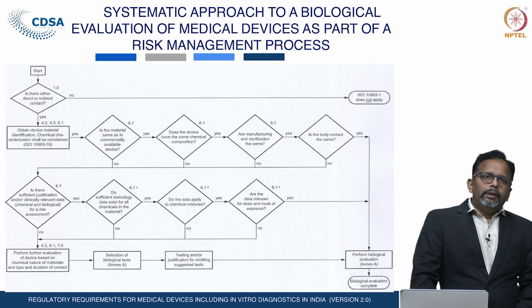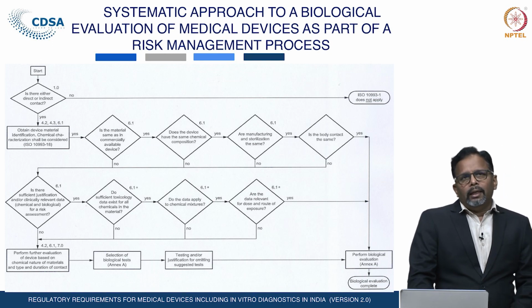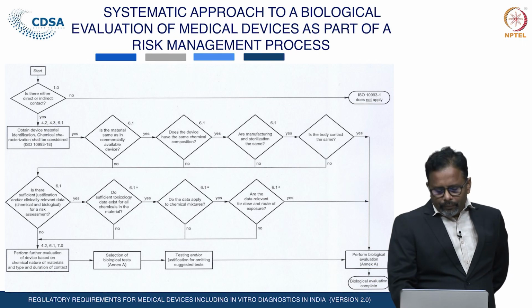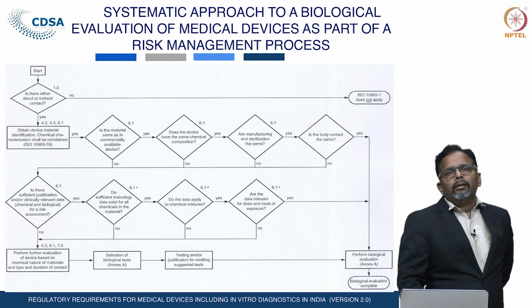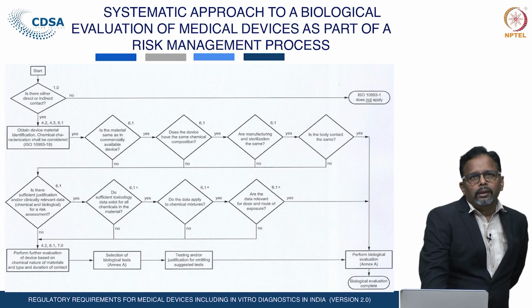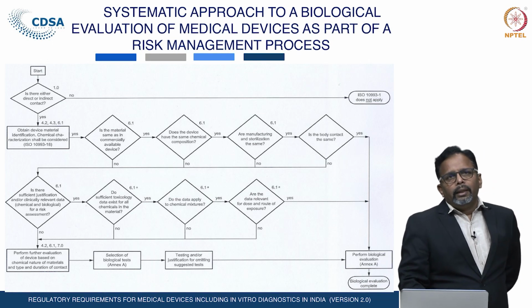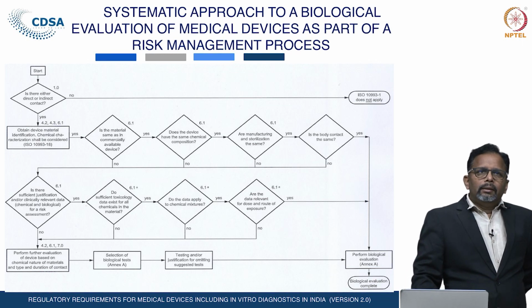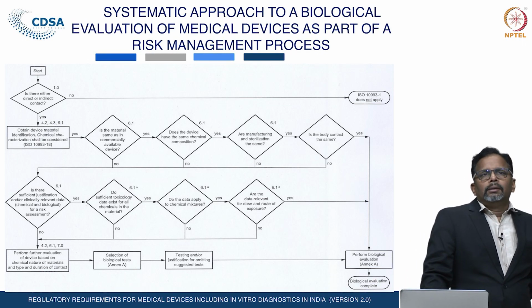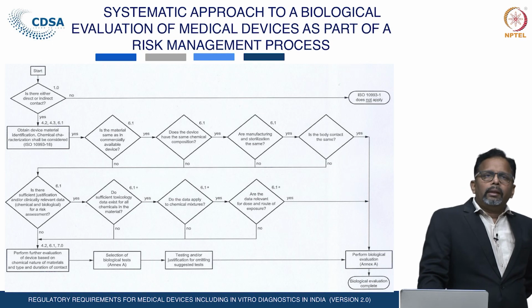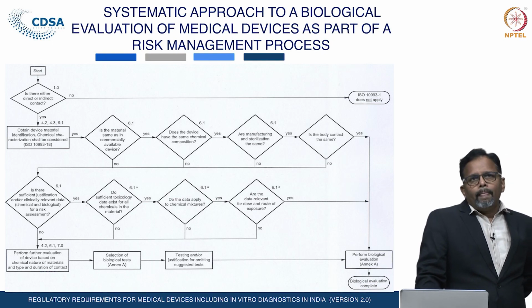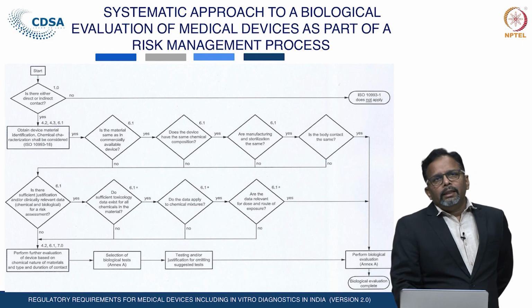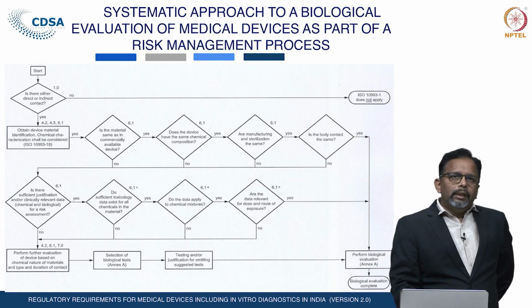ISO 10993 Annexure A gives the minimum tests required for the devices or biomaterial for which there is no sufficient justification or relevant chemical or biological information available, but other tests also can be carried out based on the nature of the devices.